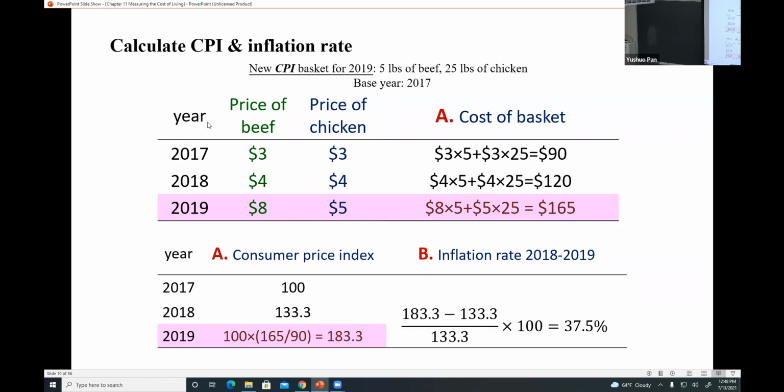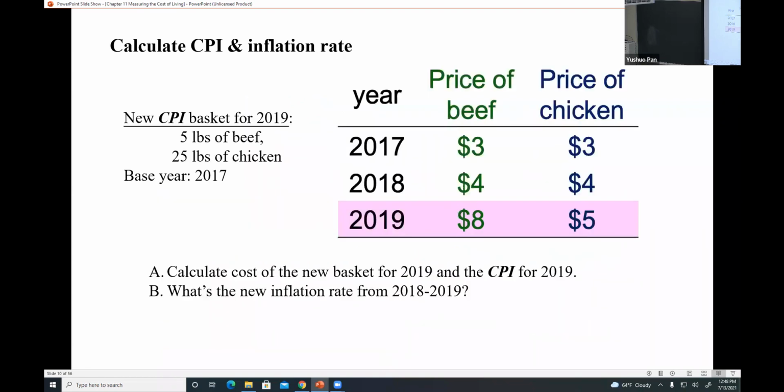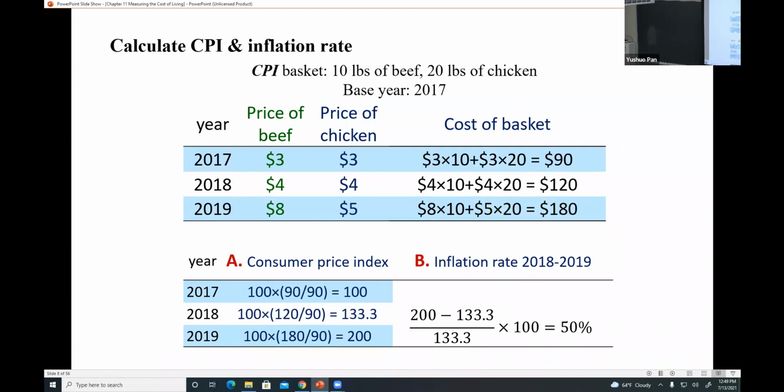Again, in this example, if the BLS changed the basket for 2019, then you will not overstate or understate the CPI. But what if the BLS doesn't change the shopping basket, and still uses the basket from 2017? Then the result will be totally different, right?